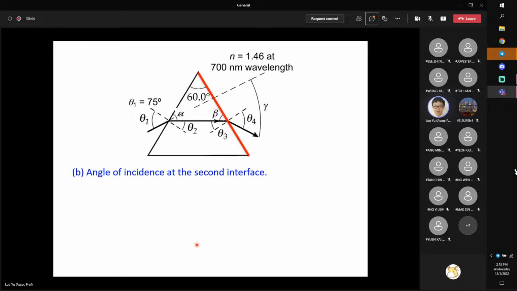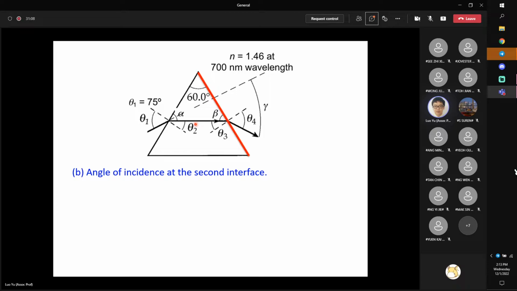Now question 2 asks us to calculate theta 3, the incident angle at the second interface. I highlight the second interface here. I need to calculate theta 3. To get theta 3, there is no physics law we can apply, but we can calculate theta 3 mathematically.